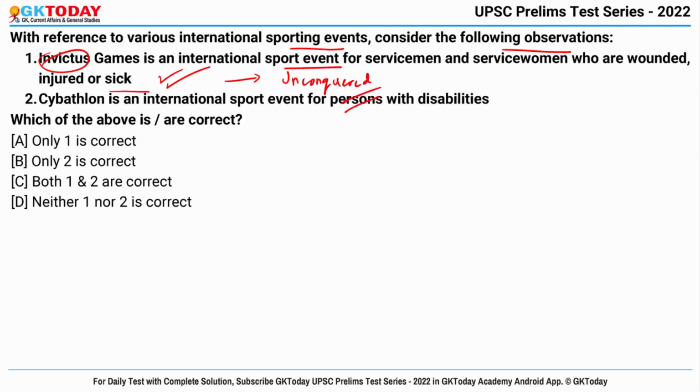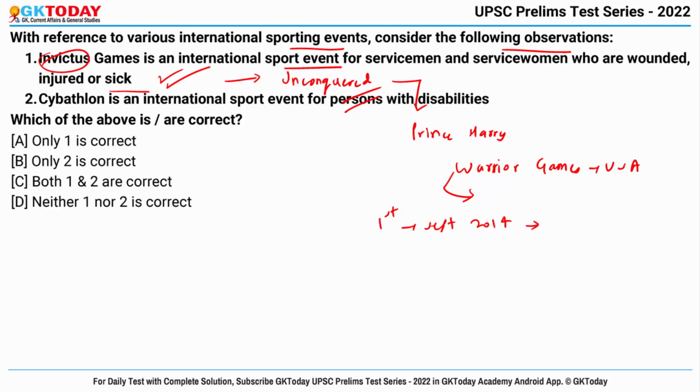And these games were founded by Prince Harry, and the inspiration came from his visit to the Warrior Games in the USA, where he witnessed how sport can really help both psychologically and physically. So the first Invictus Games took place in September 2014 at the Queen Elizabeth Olympic Park in London.